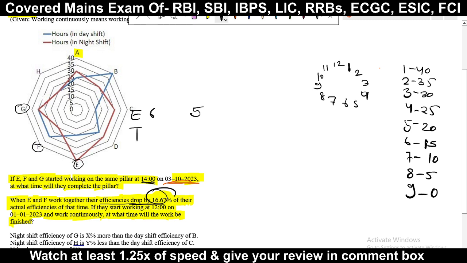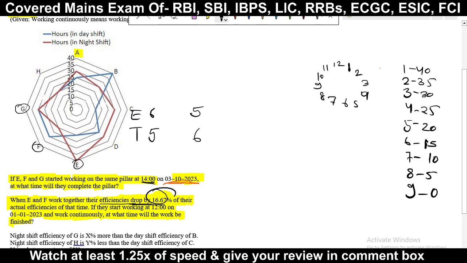Now, opposite to that, if they were taking 5 hours, the time was 5, now they will take 6. Whatever time was there, now they will take 6 time. Got it? Now we will solve this.